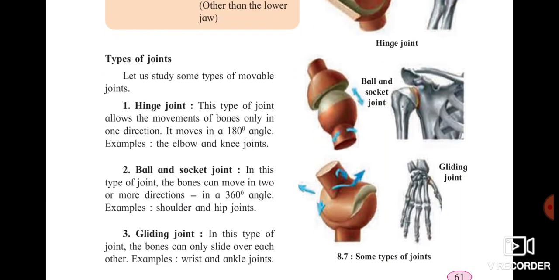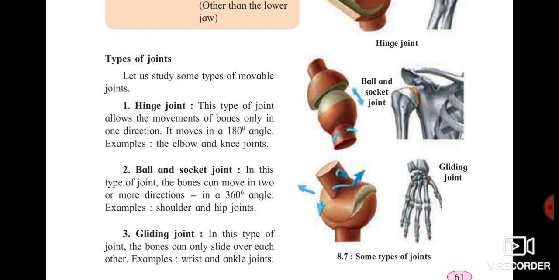Now we will see the types of joints. The movable joints are again classified into three types. Hinge joint. What does hinge joint mean? This type of joint allows the movement of bones only in one direction. It moves through 180 degrees. If you relate maths over here, 180 degrees is a straight angle. A straight angle measures 180 degrees, which was recently asked in your exam also.